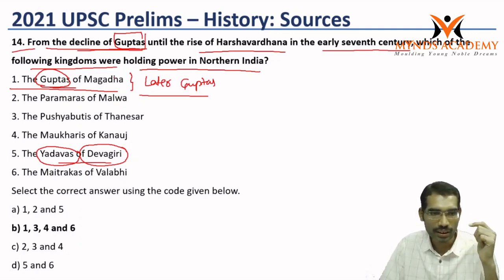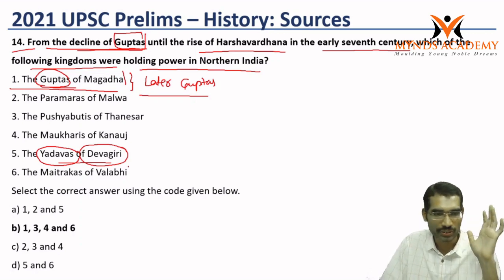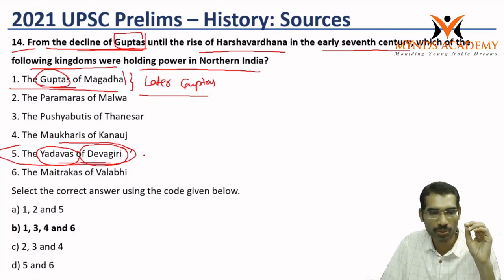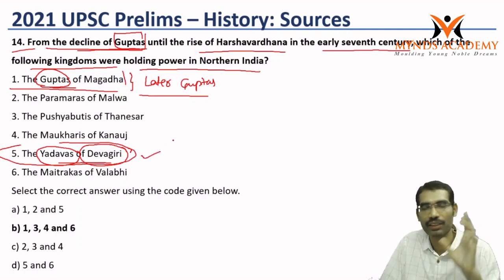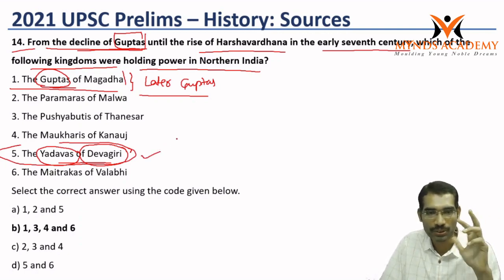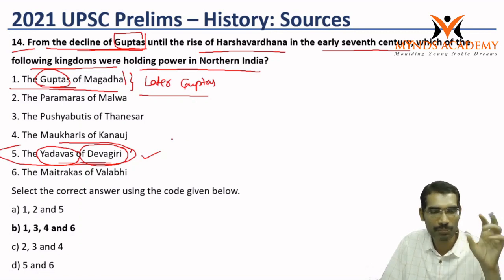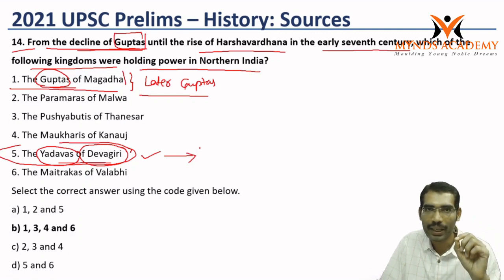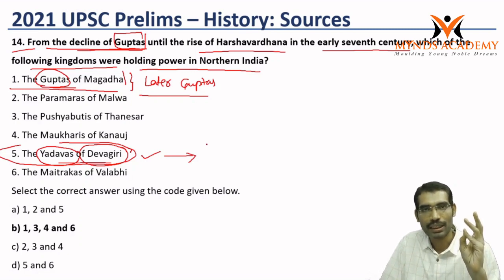Now this also will give confusion for students. Most of the students know Yadavas and Devagiri. But now the problem comes: which time period do they belong to? Those who have a little bit of idea of medieval India know two names, Alauddin Khilji and Muhammad bin Tughlaq. These two people were imperialists.